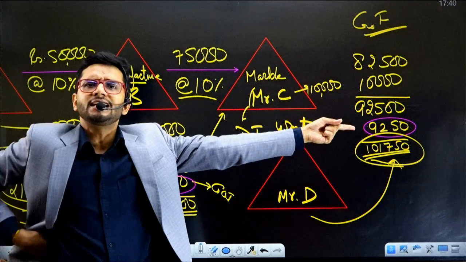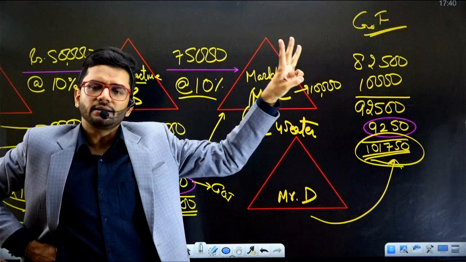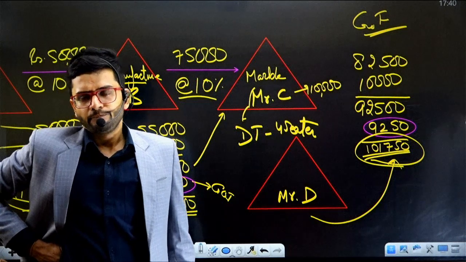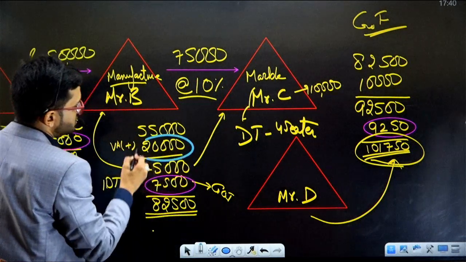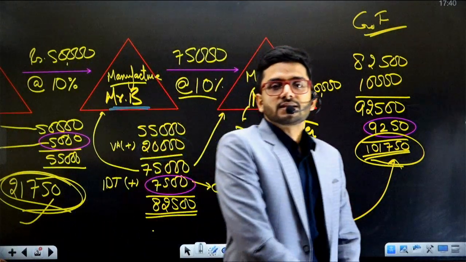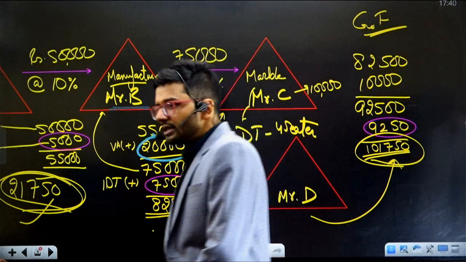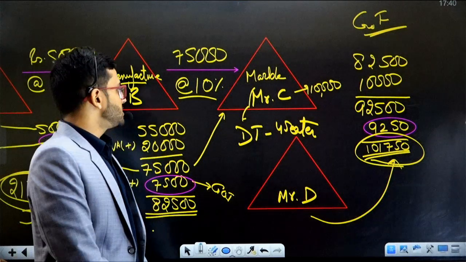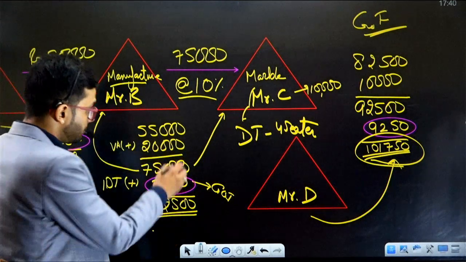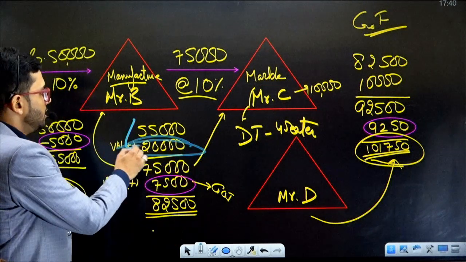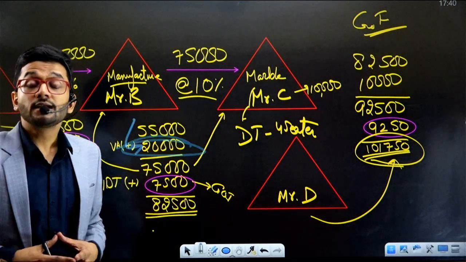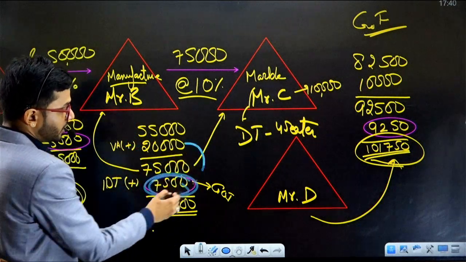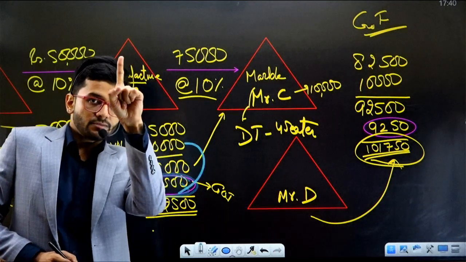This is a single transaction of preparing a dining table and selling it. Wood is being taxed 3 times. That's the problem. Now coming on to this 20,000, which is the labor of Mr. B, which is the skilled services which Mr. B has performed on this particular dining table to make it sellable, to make it further usable. Mr. B has employed services worth rupees 20,000 on this dining table. So this 20,000 rupees is being taxed at this 10% over here. This is the first time when 20,000 rupees is being taxed.